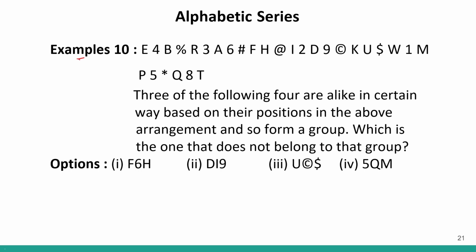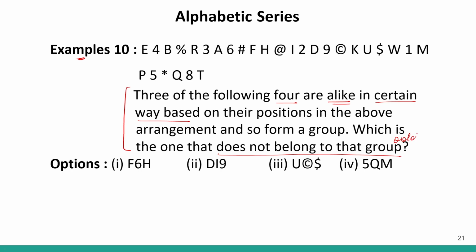Now, moving on to example number 10. So again, an alphanumeric symbol sequence series, and we have to follow these instructions and find the answer. So 3 of the following 4. There are 4 options given to us. 3 of them are alike, that means they follow a certain pattern, correct? But one of them is different. One of them does not belong to the group.